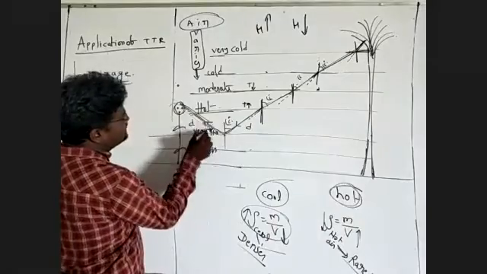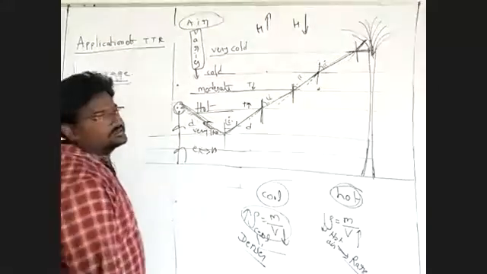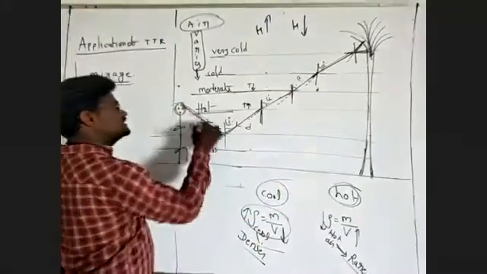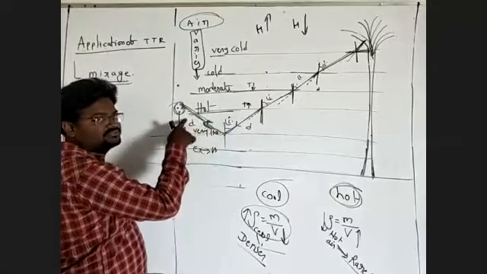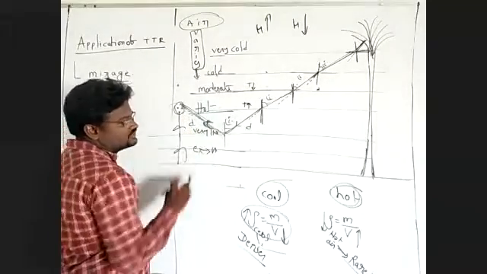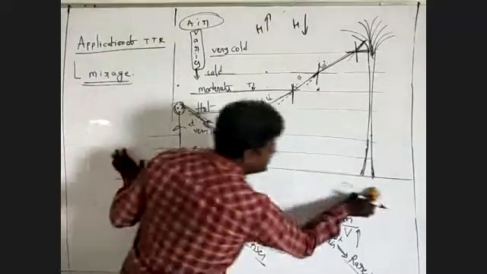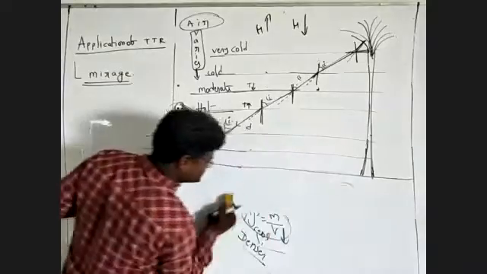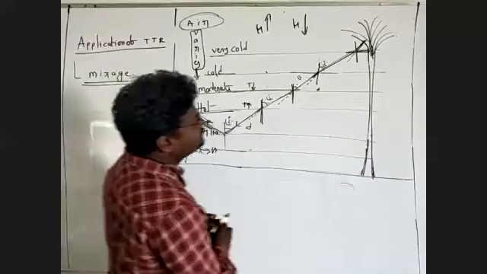Actually this ray is coming from the tree, but the observer sees it along this direction. Suppose this is a tree.